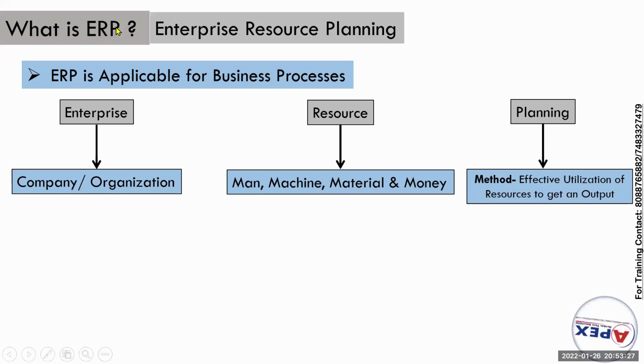A company will have n number of resources, not only man, machine, material, money; it may be management or anything. The company can utilize the resources in the best way. So this is ERP. Any doubts in ERP?